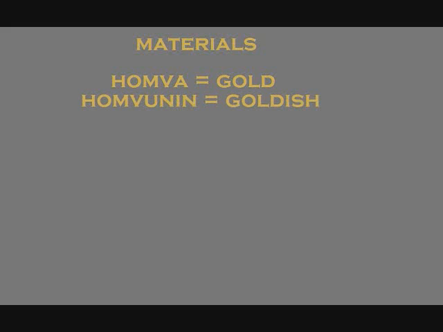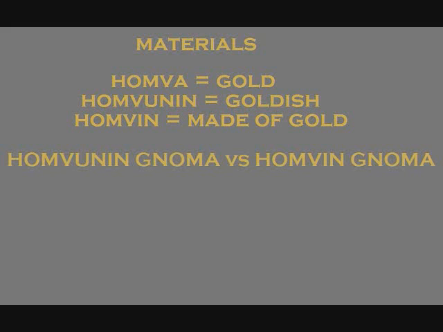Notice that when talking about materials, we don't use unin. For example, if we define Homva as gold, then homvunin would mean goldish or gold-like. But if we want to say that something is made of gold, we just replace the a with in, giving us homvin. So, homvunin gnoma would be a temple that has a golden color and looks like gold, whereas Homvin gnoma would be a temple actually constructed from gold.